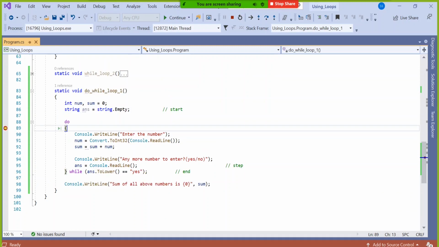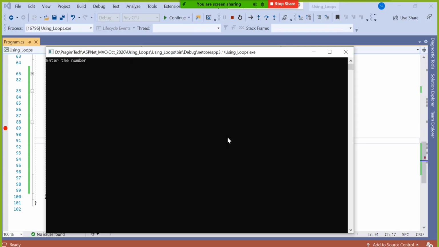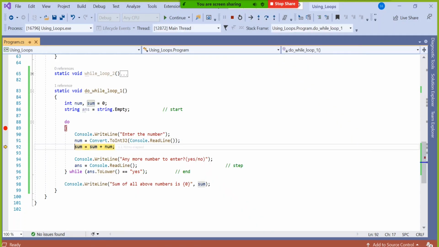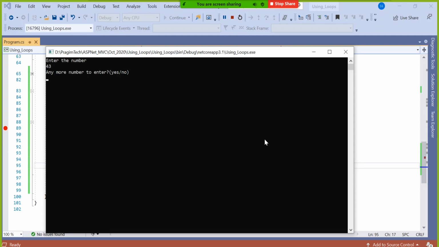So it came here. As of now, we have no idea whether the answer is yes or no or something else, but it is allowing me to go inside. Just like your ATM, first it went inside, did the transaction, then it asked me, do you have any more transaction?